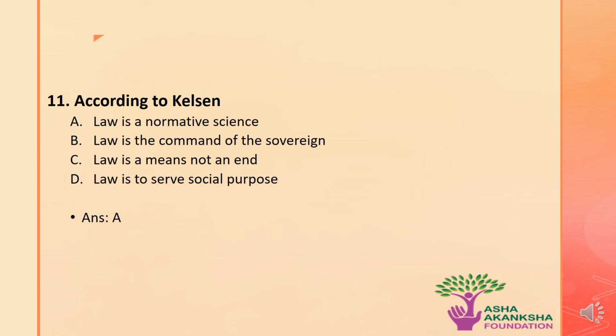The next question: which of the following is correct according to Kelsen? The options are A. Law is normative science. Option B. Law is a command of the sovereign. Option C. Law is a means, not an end. Or option D. Law is to serve a social purpose. The correct answer to this question is, according to Kelsen, law is a normative science.